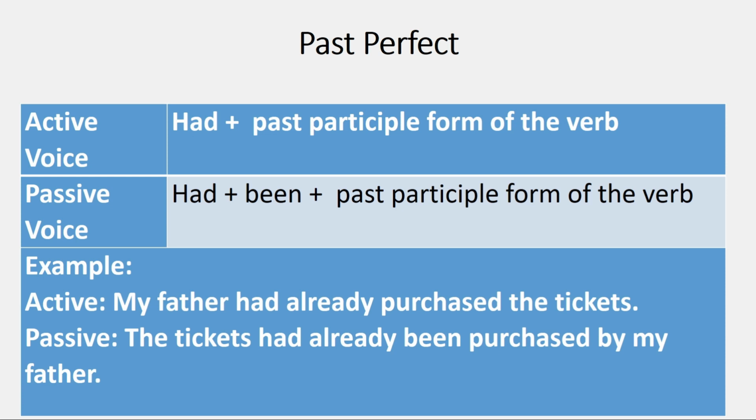My father had already purchased the tickets. My father is the subject, had is a supporting verb, purchased is the past participle form of the verb, and the tickets are object. So in the passive voice, we start with the object, the tickets, and then we use had as per formula, already. We use been because we have to use the past participle form of be, which is been. Purchased by my father, which is a subject, has taken the position of the object. The tickets had already been purchased by my father.